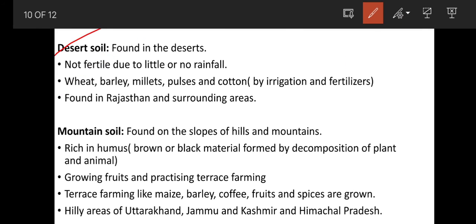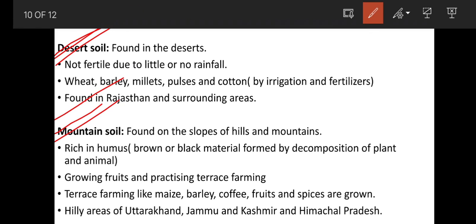And desert soil is found in Rajasthan and surrounding areas. Surrounding areas means the nearby areas of Rajasthan, like some parts of Gujarat. So I hope you understood desert soil.